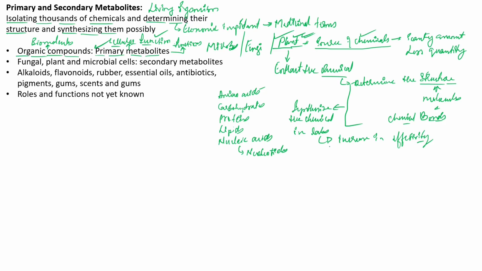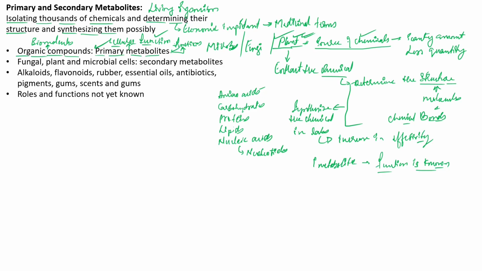A primary metabolite is any substance or organic molecule present in the plant body or any living organism's body whose function is known, and which takes an active role in cellular processes.